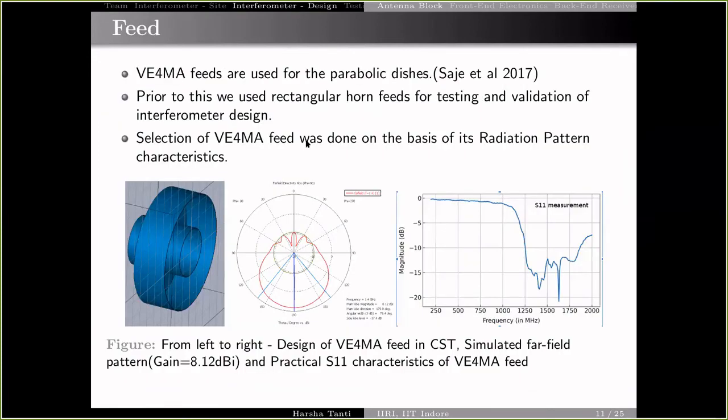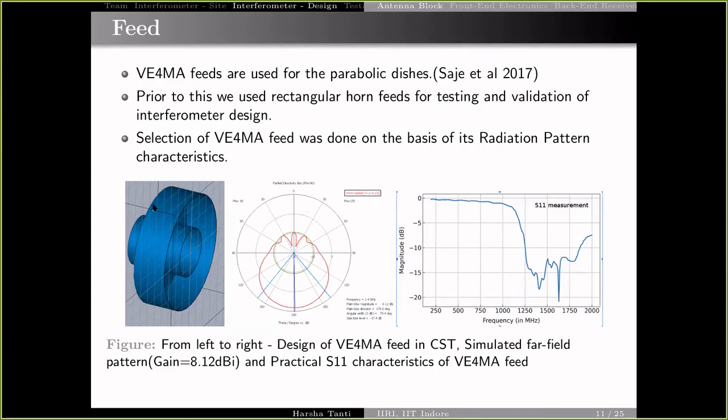As for the feeding mechanism, we used VE4MA feeds because of their almost negligible side lobes and very low back lobe gain, which is around minus 17 dB, as seen by a CST simulation, and the radiation pattern is over here. And this is the structure of the feed.